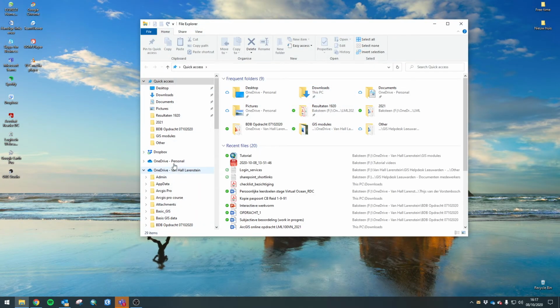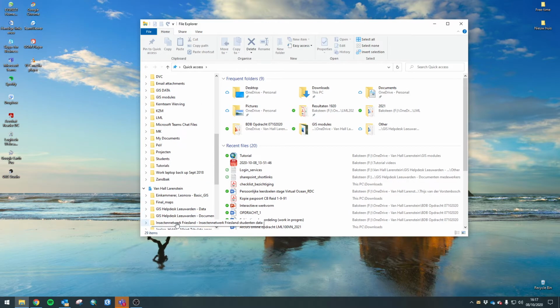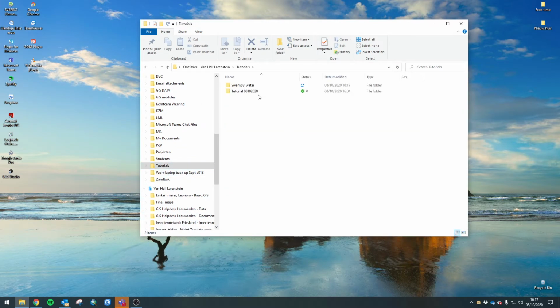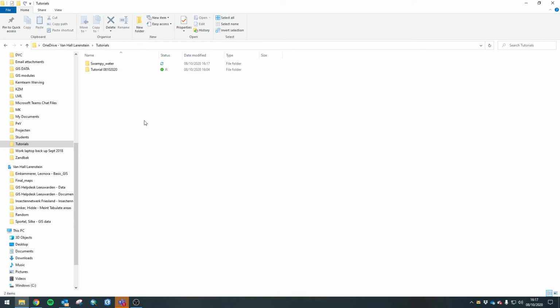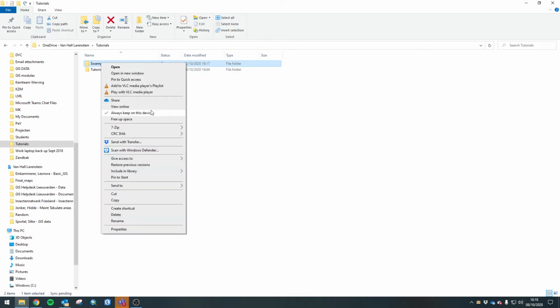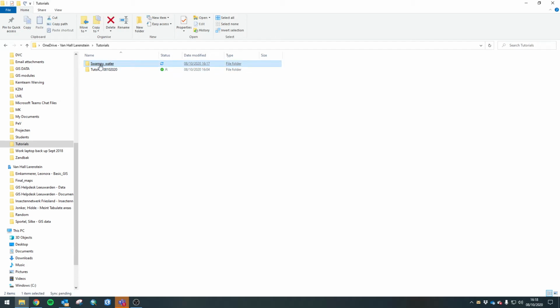And we're going to go into our OneDrive and go to your tutorials. In my case, tutorial. In your case, it'll be basic GIS, LDM 203, whatever else. And we're going to right-click the folder that we just made. Now, keep an eye out. In the bottom right here, we can see our little OneDrive icon.